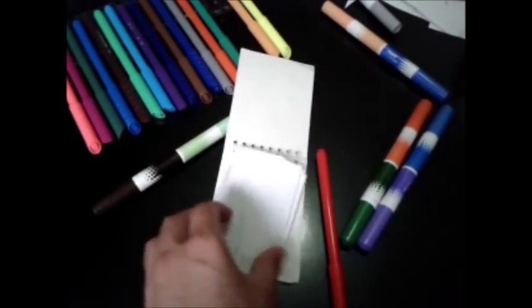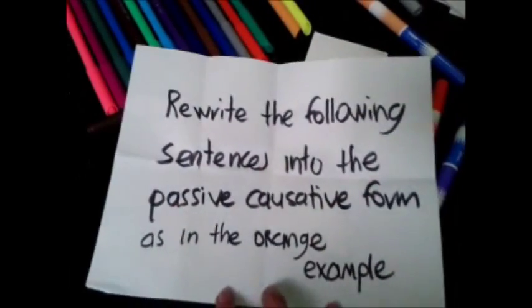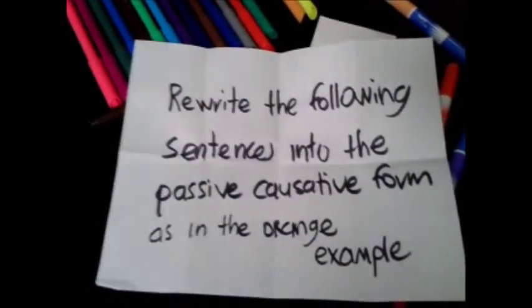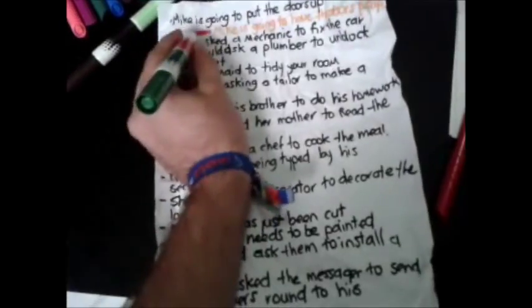Now we're going to have the activity. So the activity is the next one. Rewrite the following sentence into the passive causative forms as in the orange example. Here we have some sentences and you have to transform them into the passive causative form. Okay? Here is the example.